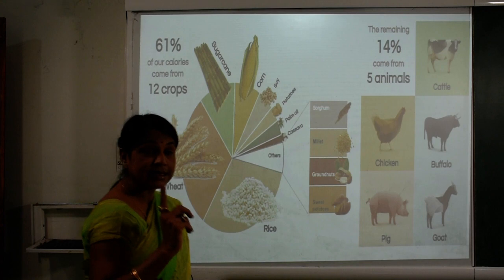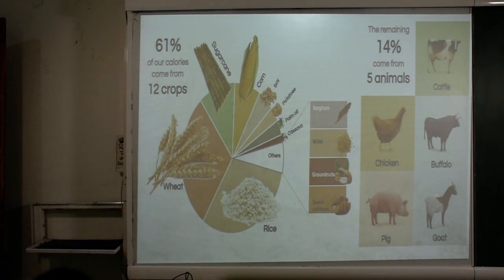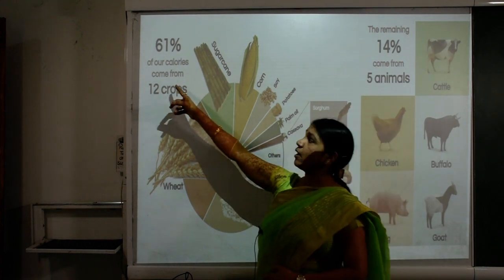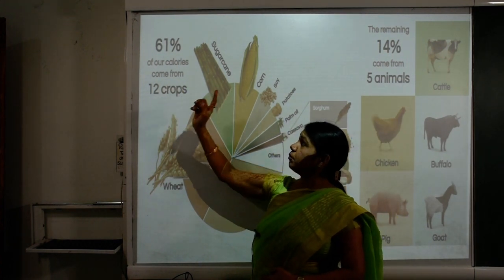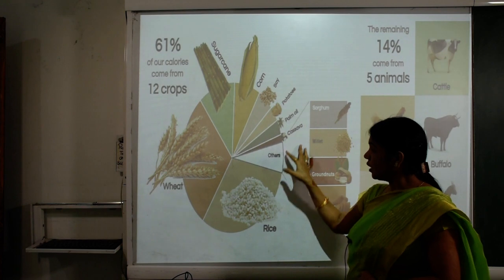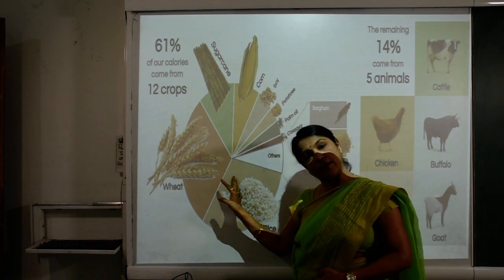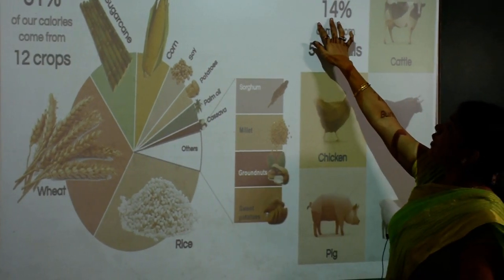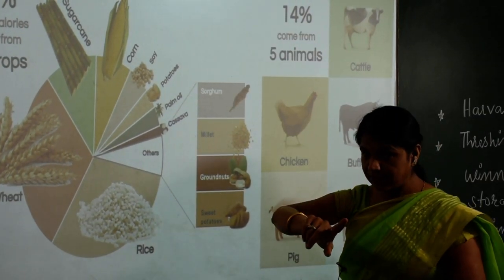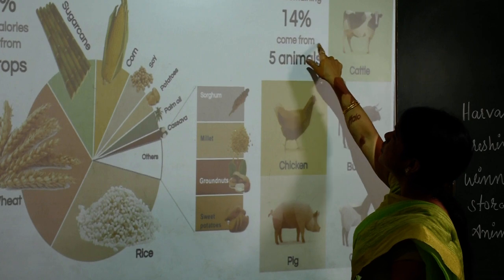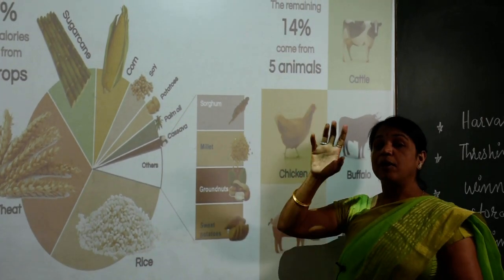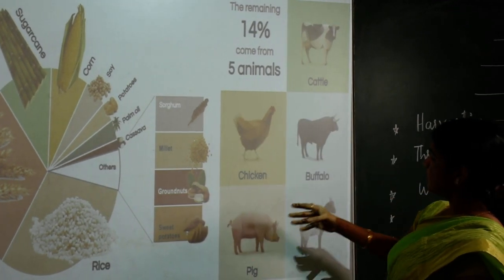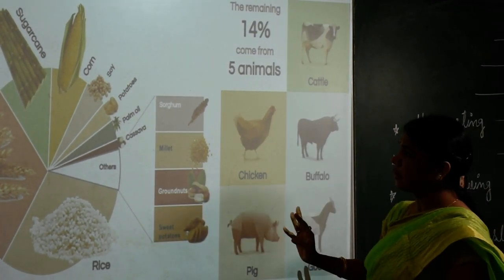How much? 61% of our calories come from these 12 types of crops, while the remaining 14% comes from 5 types of animals, especially cattle, chicken, buffalo, goat and pig.